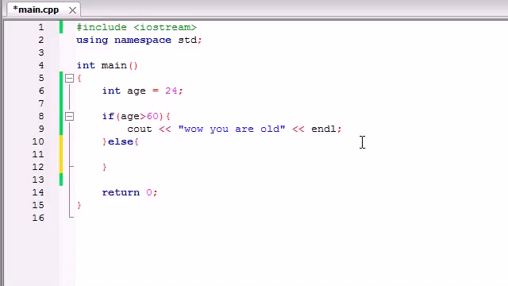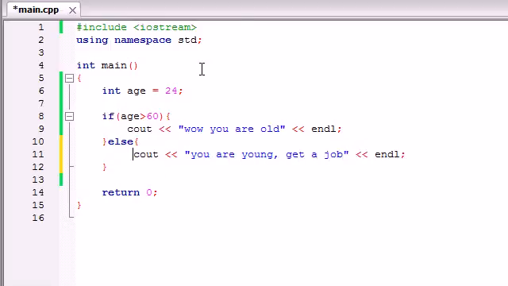So either way, it's going to run a bit of code. If it's true, it's going to run this bit of code, and let me copy that. If it's false, it's going to run this bit of code. But let's not put wow, you're old for either one. If they're under 60, let's write you are young, get a job.